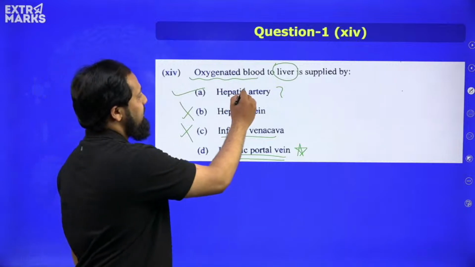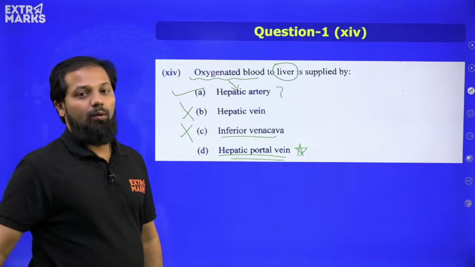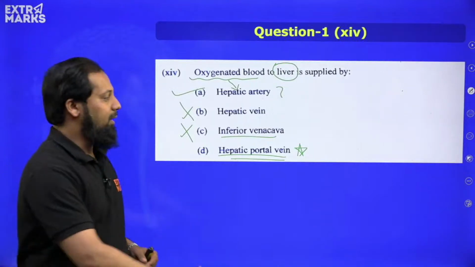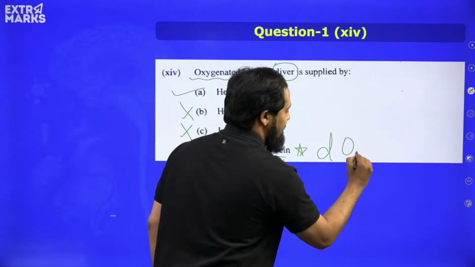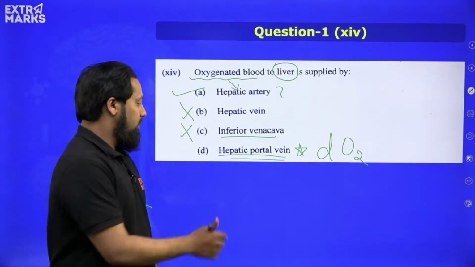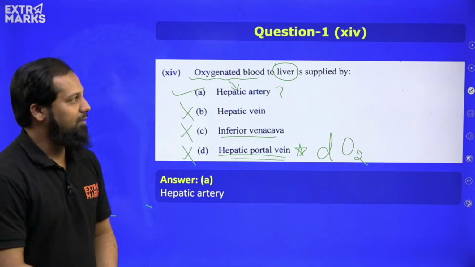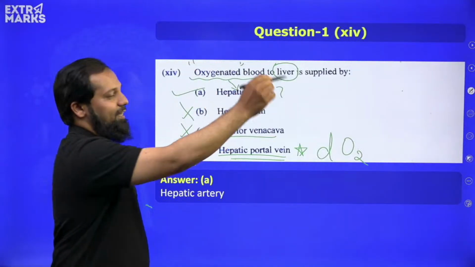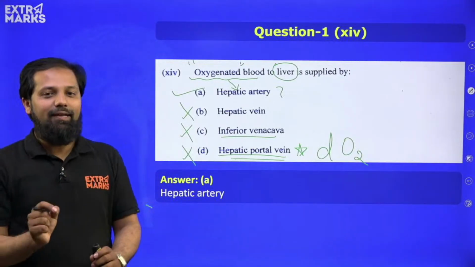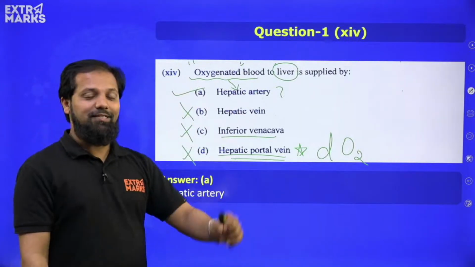Why? Because this is the blood vessel that in fact carries oxygenated blood, whereas hepatic portal vein also brings blood towards the liver, but the blood is deoxygenated and this is bringing it from the small intestine. Hence hepatic portal vein is an incorrect option. Option A, hepatic artery, is the correct answer because the question is related to oxygenated blood. I hope this question is solved, though slightly tricky because we are very much used to the word hepatic portal vein, but the correct answer is hepatic artery.